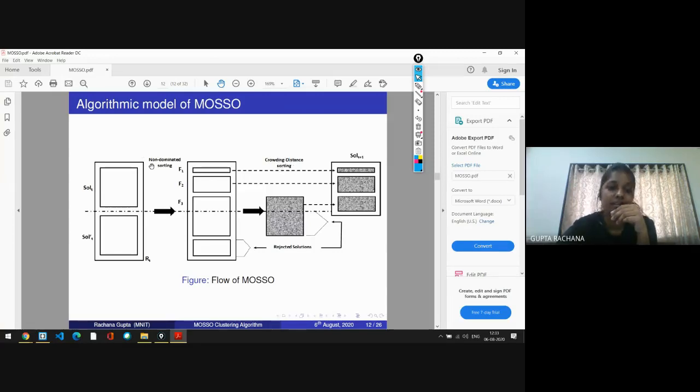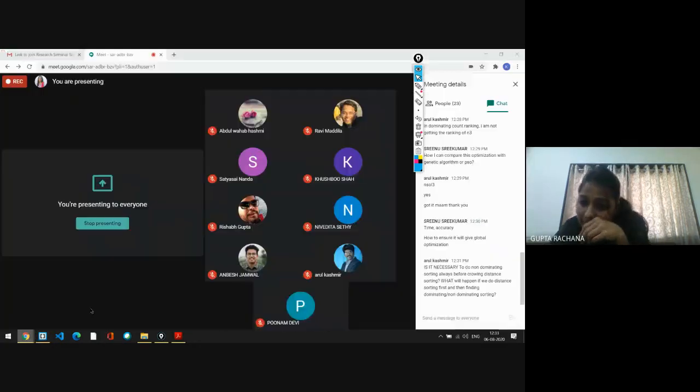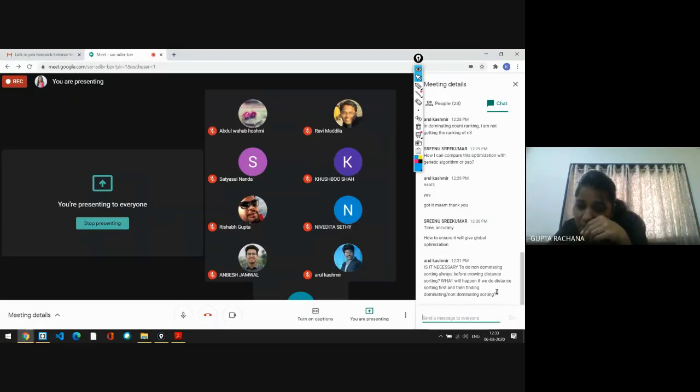So first we have to go for non-dominated sorting, and then do crowding distance sorting. I think I have just given the answer.